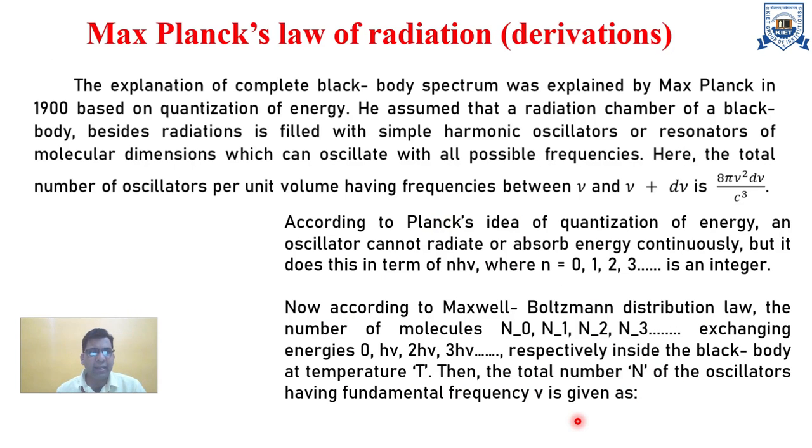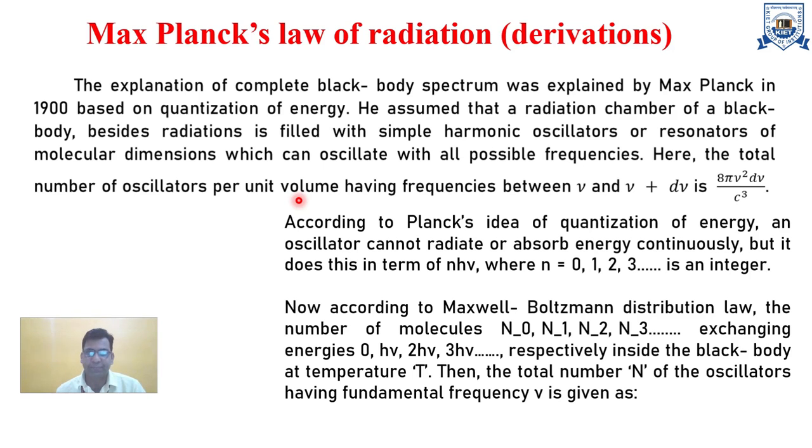Now, Max Planck's law of radiation. How did he derive the relation? The complete black body radiation was explained by Max Planck in 1900 based on the quantization of energy.